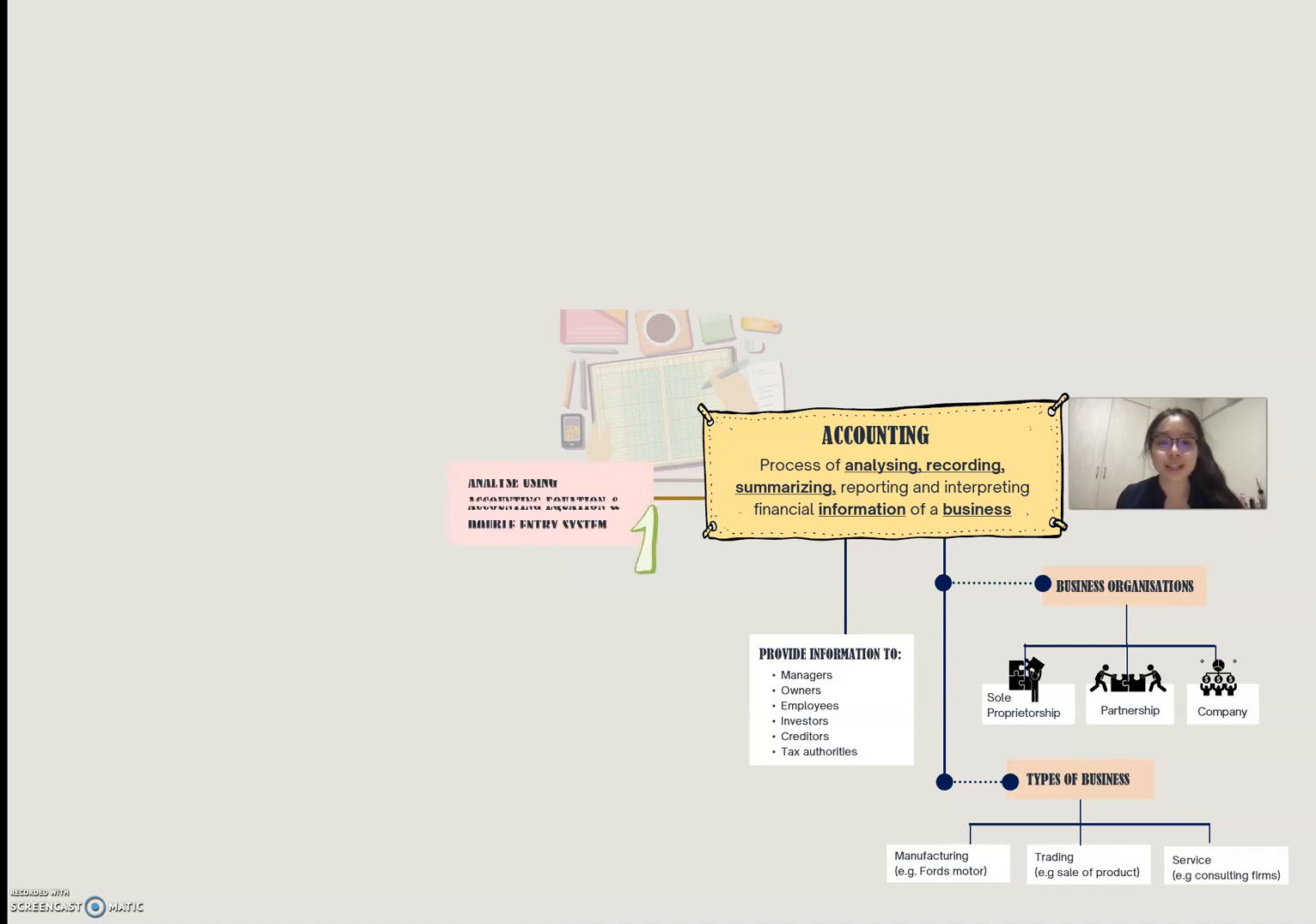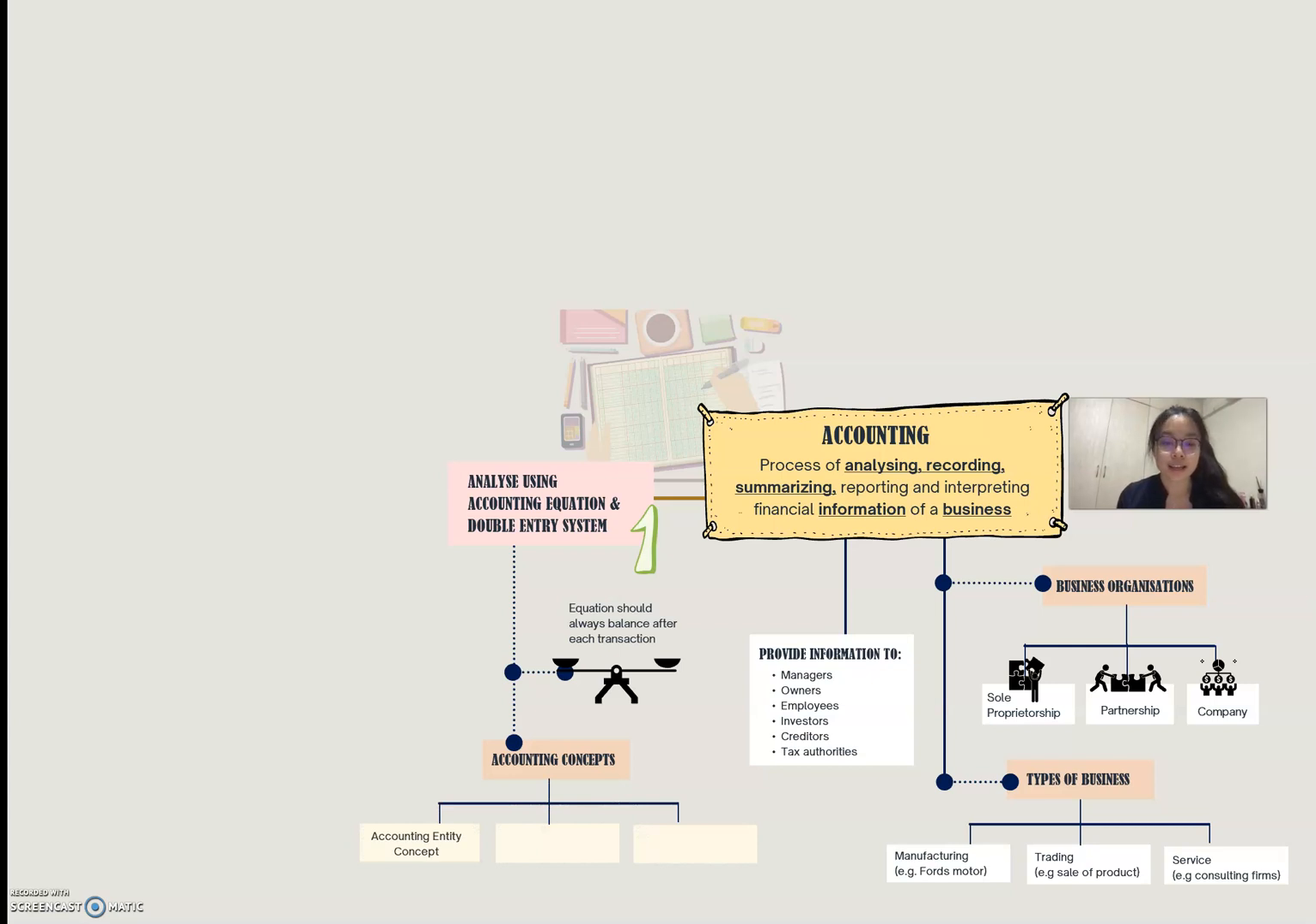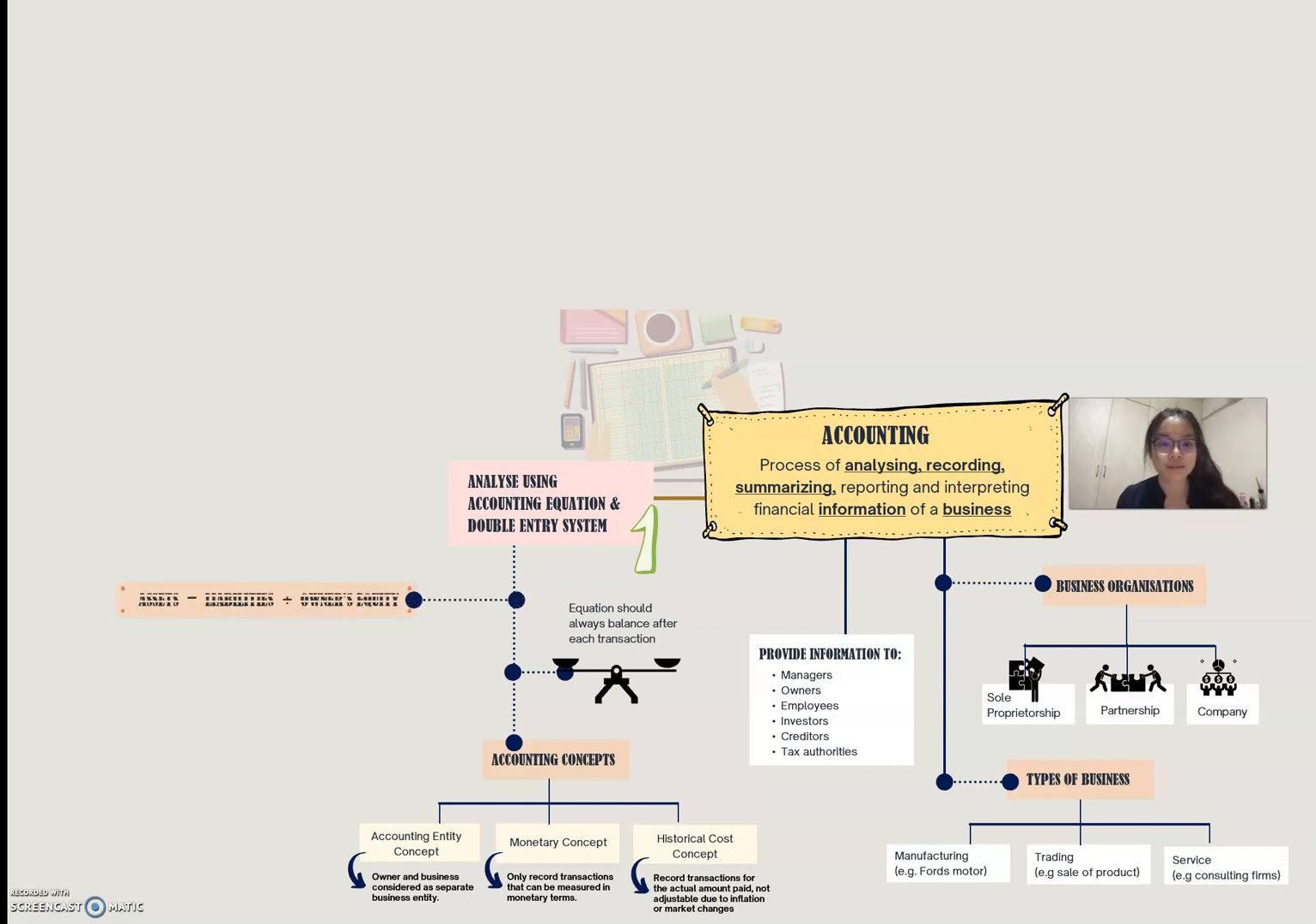The first step to accounting is to analyze using the accounting equation and double entry system. Equation should always balance after each transaction, and it follows a few accounting concepts. They are the accounting entity concept, where owners and business are considered as separate business entities. The monetary concept, where we only record transactions that can be measured in monetary terms. And historical cost concept calls for us to record transactions for the actual amount paid, and they will not be adjustable due to inflation or market changes.